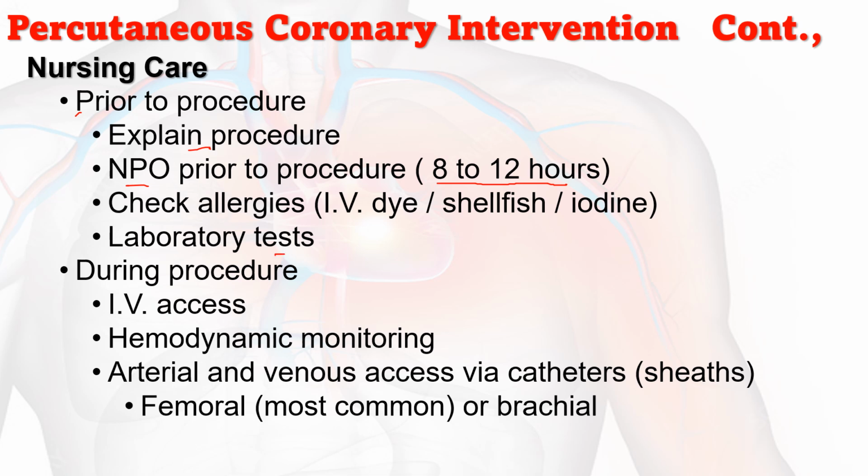Then during the procedure, the nurse is supposed to perform intravenous access and hemodynamic monitoring. In between the procedure, there is a risk of developing arrhythmias or other complications, so continuously monitor hemodynamic stability. Then arterial and venous access via catheter, that is the sheath. Femoral is the most common, or certain cases brachial or radial. Observe for signs of any hemorrhage, signs of any hematoma and so on.